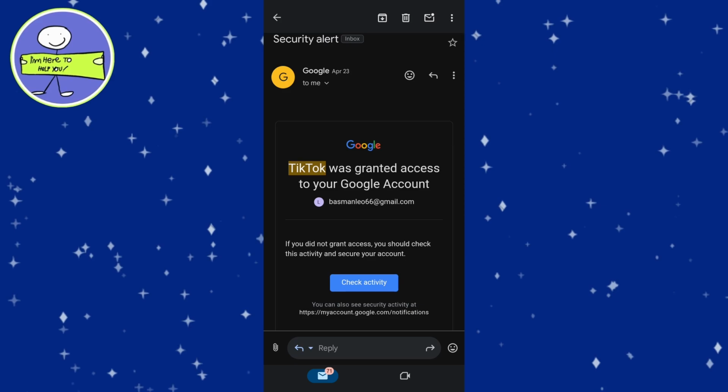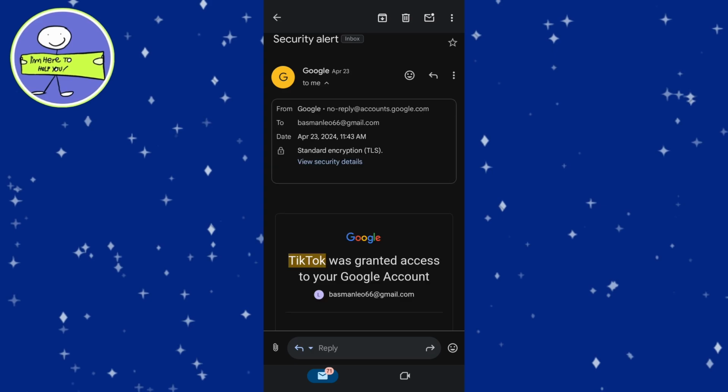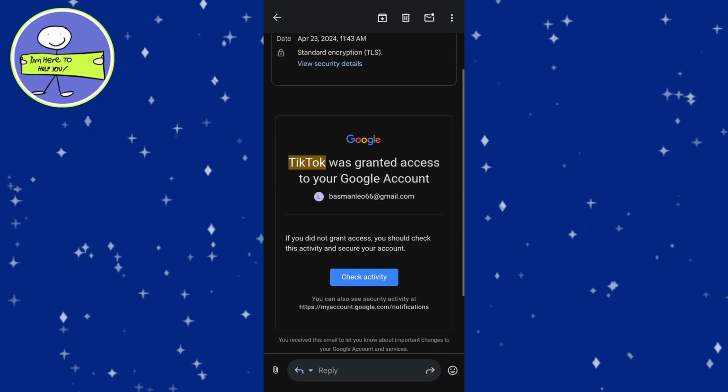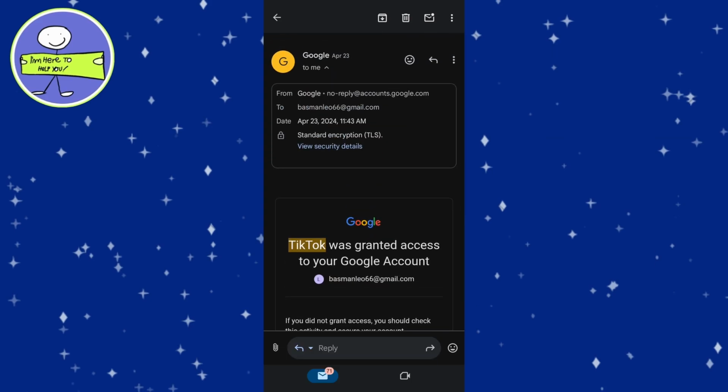Look through emails from TikTok and find the first one you received. Open the first email and note the date it was received. This date corresponds to when your account was created.